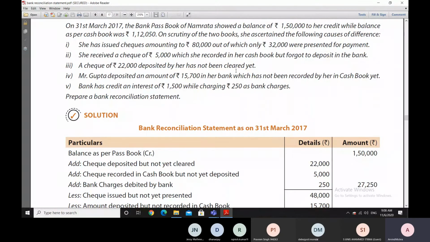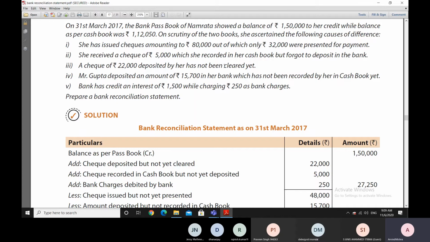Now, this is a situation where this lady Namrata received a check of 22,000 rupees, but of course, she has entered it into her cash book, and she has also deposited it in the bank, but it is not so far cleared when she is preparing the bank reconciliation statement.